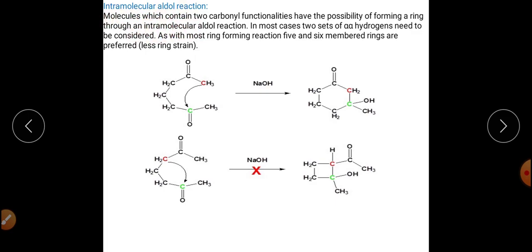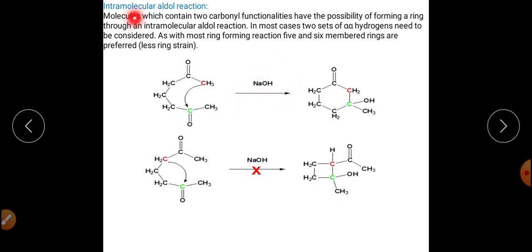Now the next point is the intramolecular aldol reaction. The two reactions we studied so far were intermolecular. Now I will discuss the intramolecular aldol type of reaction. In this reaction there will be a cyclization and ring closure will happen. You can see that this is particularly a diketone in which two carbonyl groups are there. The reaction takes place in presence of base.